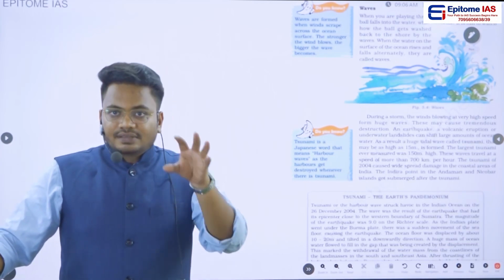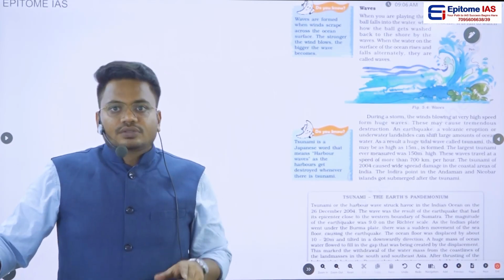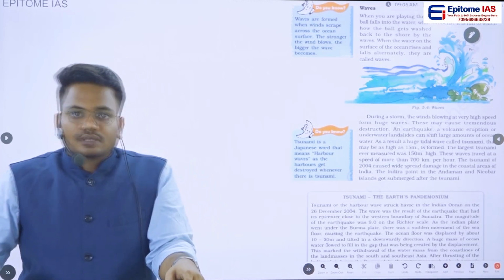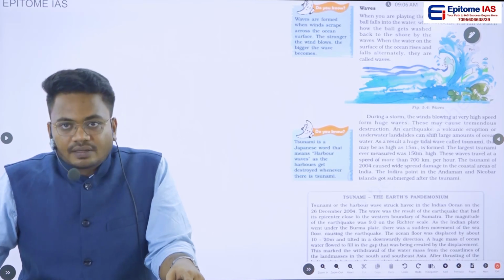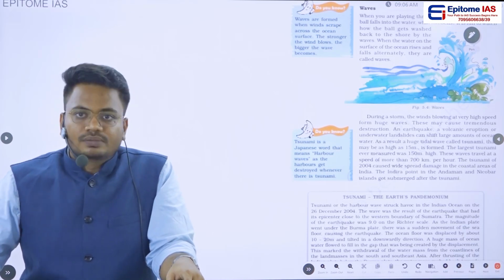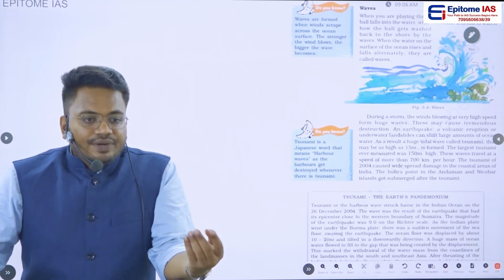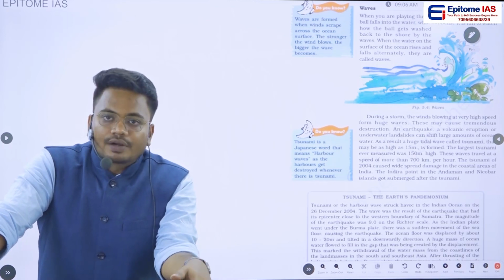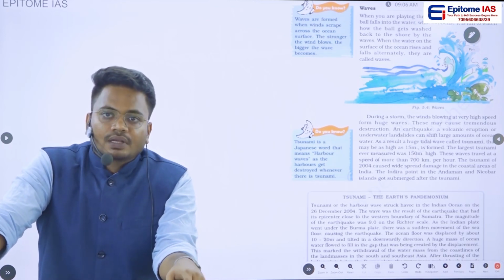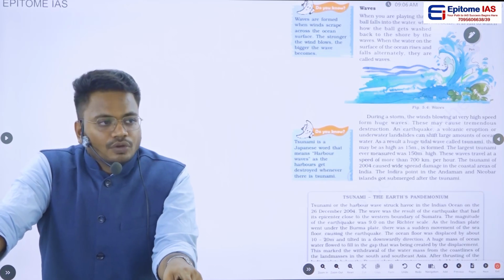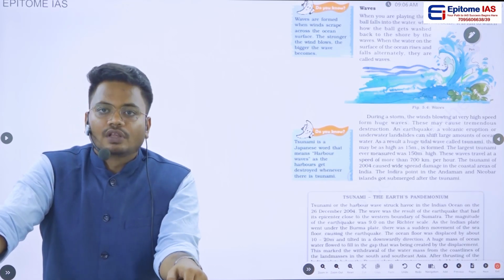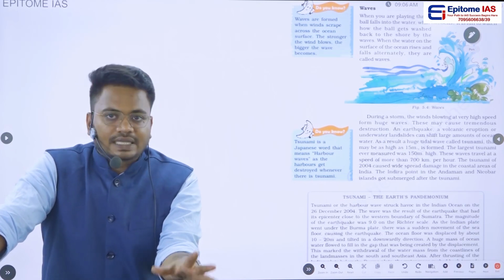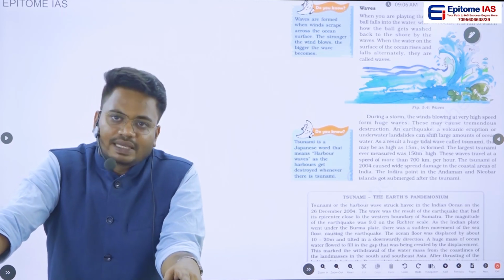So what are the reasons for this tide? The simplest reason is the gravitational force of earth, as well as the gravitational force of the sun and the gravitational force of the moon. That means the gravitational force of the moon and the sun influences the water bodies present on the earth's surface. Because of this influence of gravitational force, we experience tides. So if you see this tide, we can divide it into two things. One high tide, second one low tide.